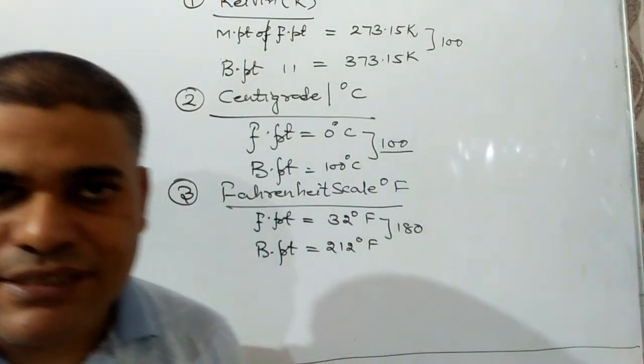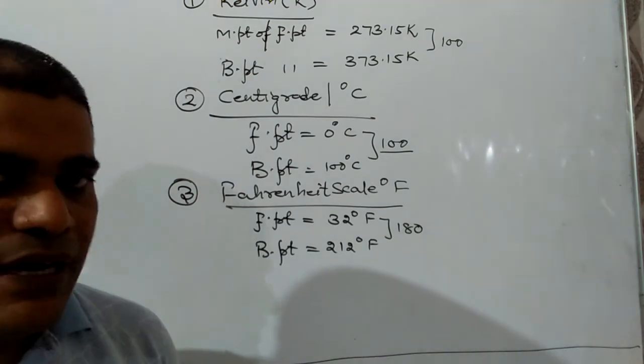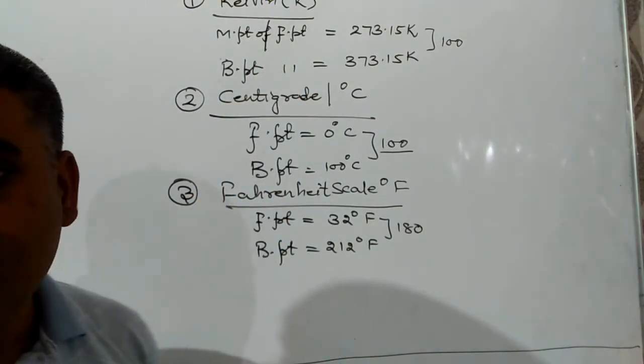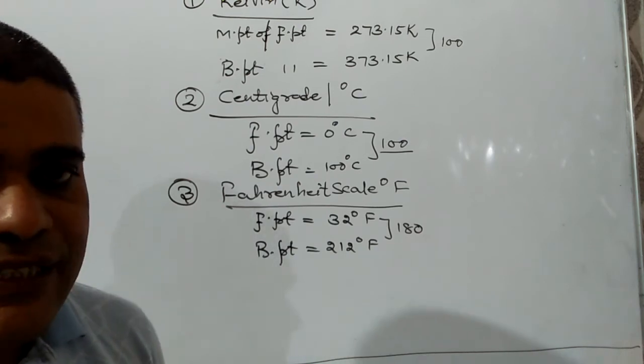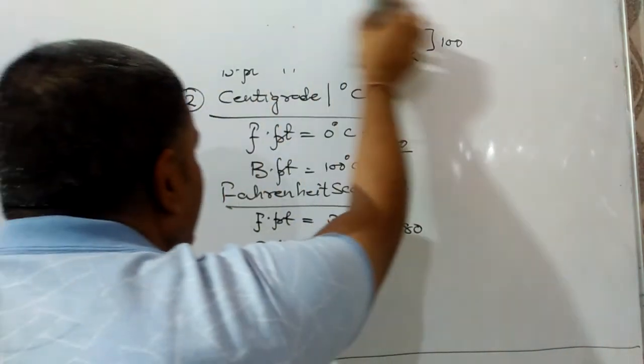There are 3 scales divided into different numbers of parts, with different values of boiling point and freezing point of water. Now we have to relate all these three scales, and they can be equated with the help of one equation only.